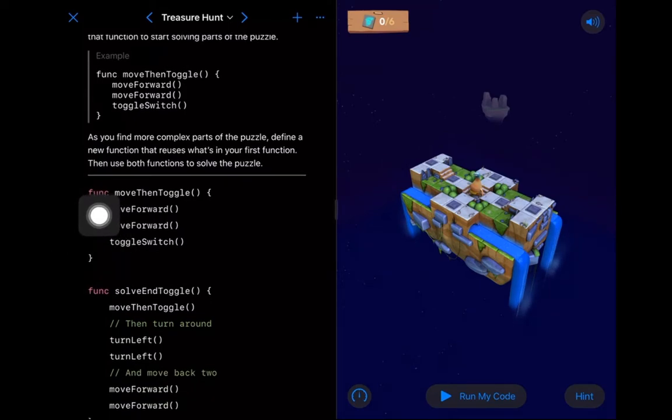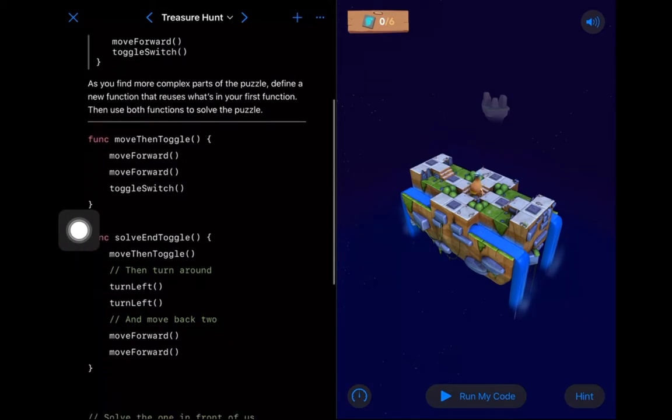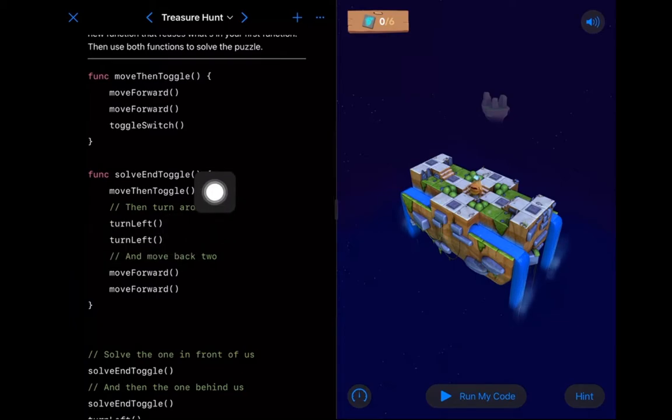So you can see, if you remember from last week, this is our syntax for a function: func, move, then toggle, with our open and close parentheses at the end, and then these braces here tell us this is the code that's going to get executed when we call that particular function. So you can see I've got one function here and another function called solve end toggle. And from inside this function, I call my other function. So you can see this is using some of our nested functions knowledge that we gained last week. We move, then toggle, turn left a couple times.